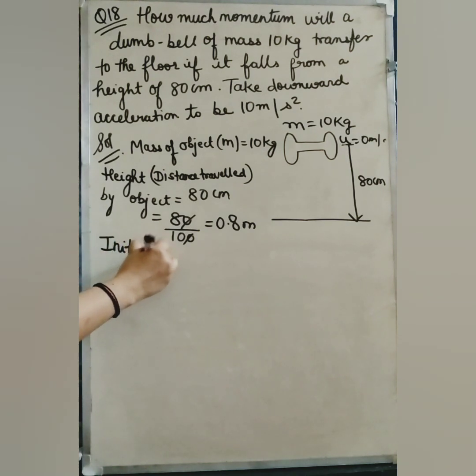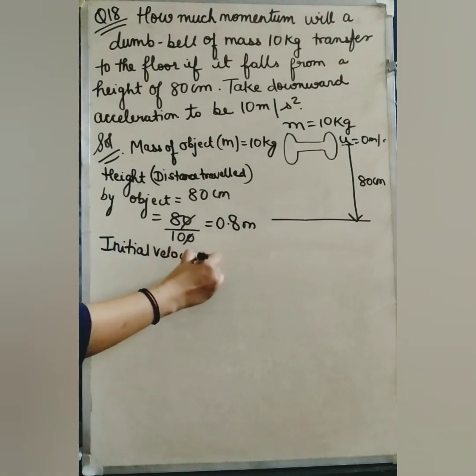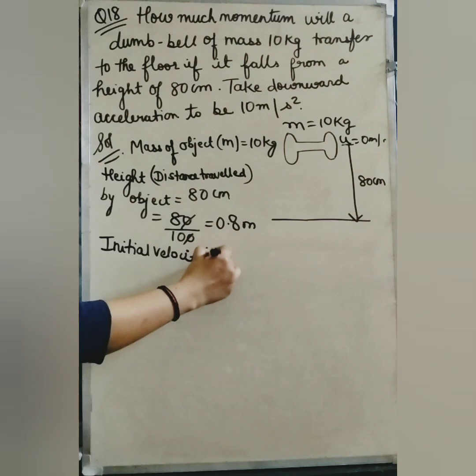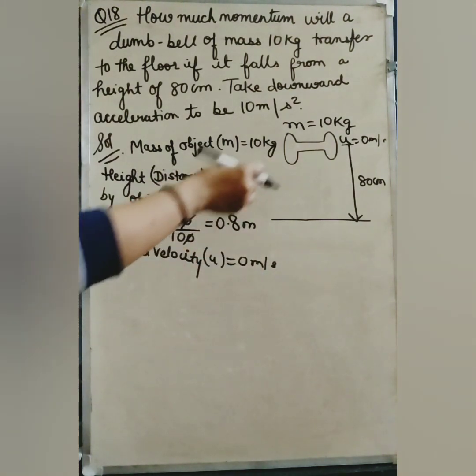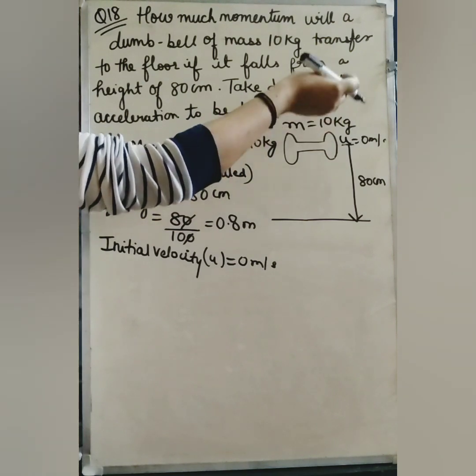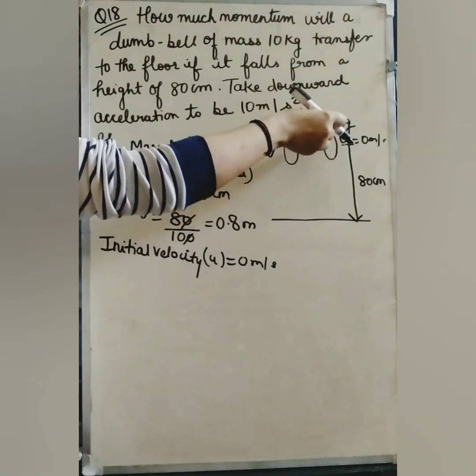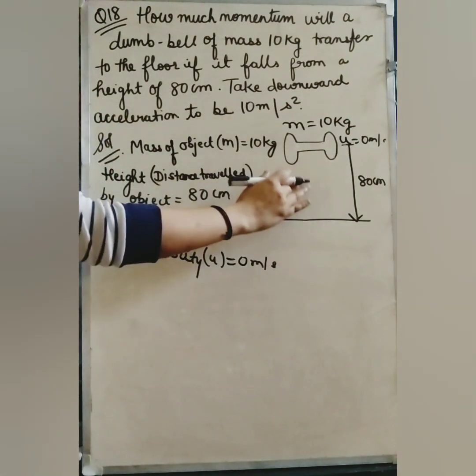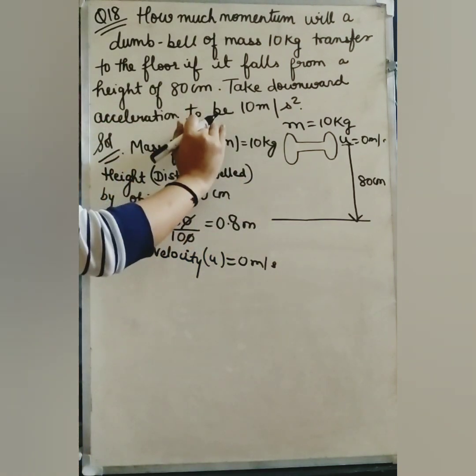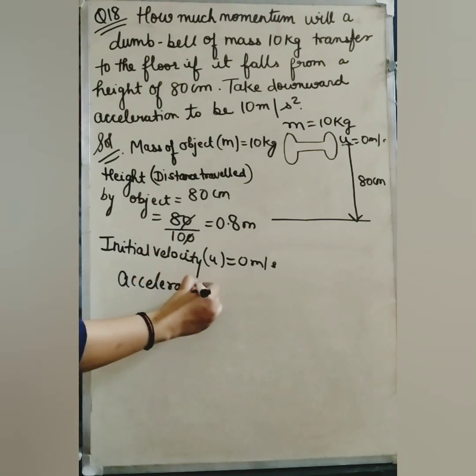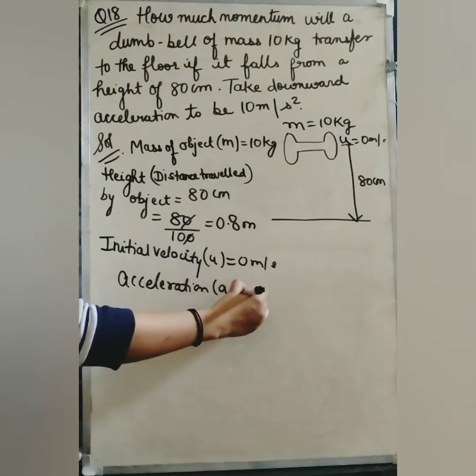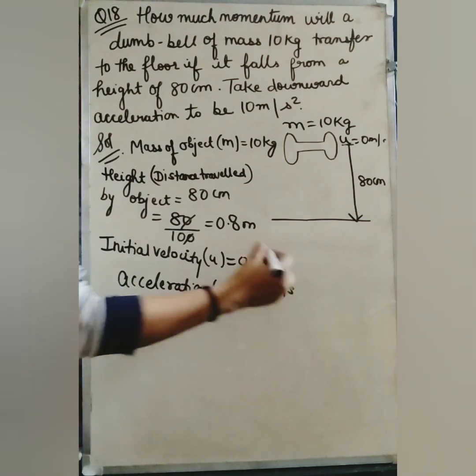So initial velocity is u, that is 0 meter per second. Now as soon as it has been dropped from the hand, its velocity is increasing because of the gravity. And how much is the acceleration? It is 10 meter per second square. So acceleration is given to us, that is a, which is 10 meter per second square.